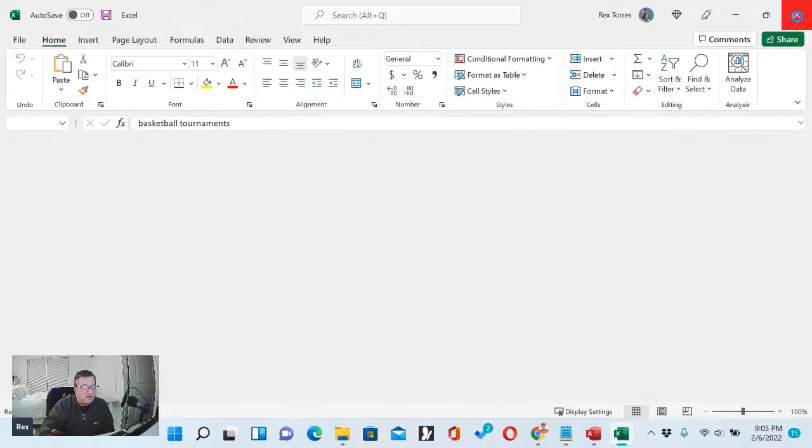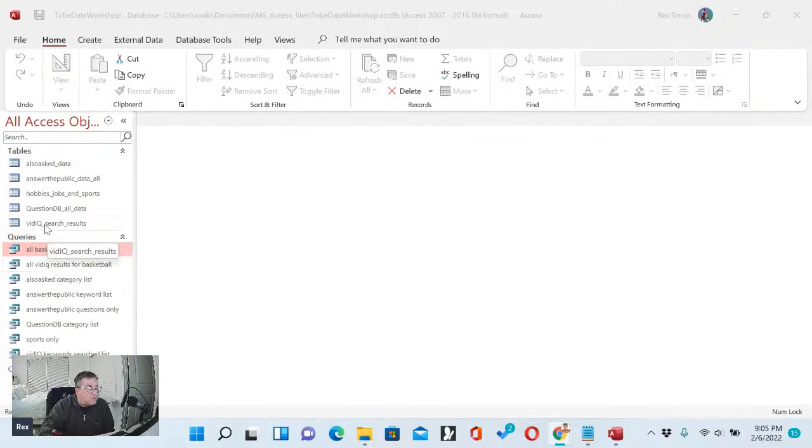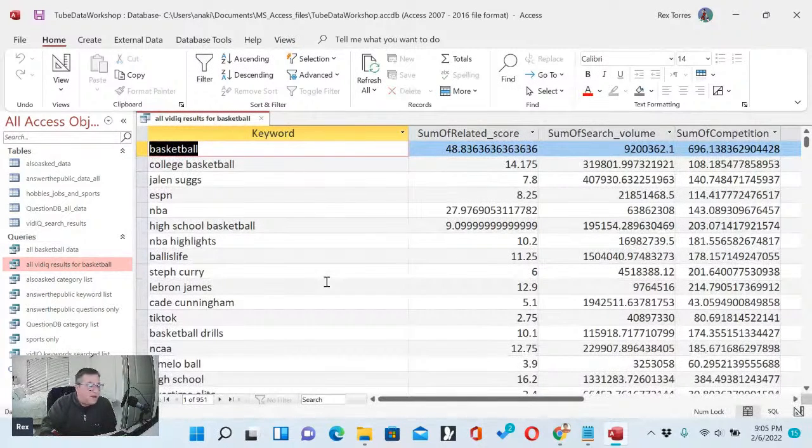So I'm going to close this, and now we're going to go to the database, and then we are going to get, let's see if we can get the query. I know I made a query for the basketball data there. All right, now this is what all the basketball data looks like in the database. So what I did was I got it to group all the basketball data from all the different queries. I had a bunch of different queries, and I'm going to show that to you in a minute. And some of the different keywords appear multiple times.